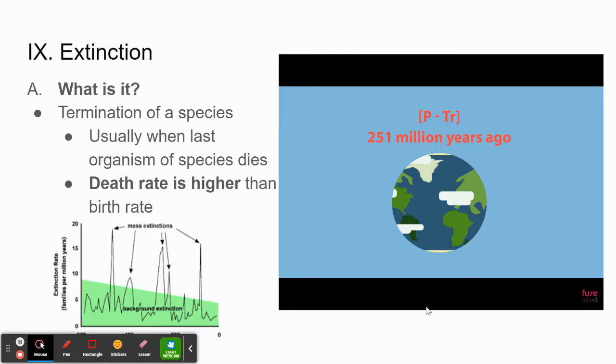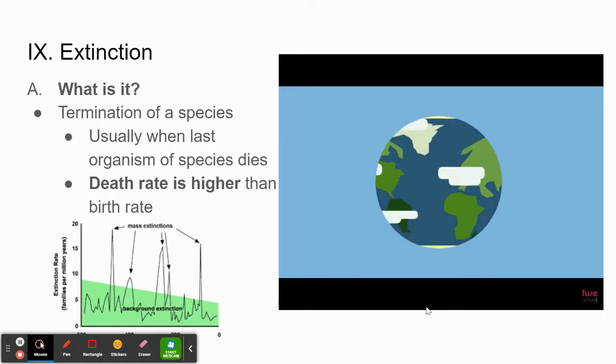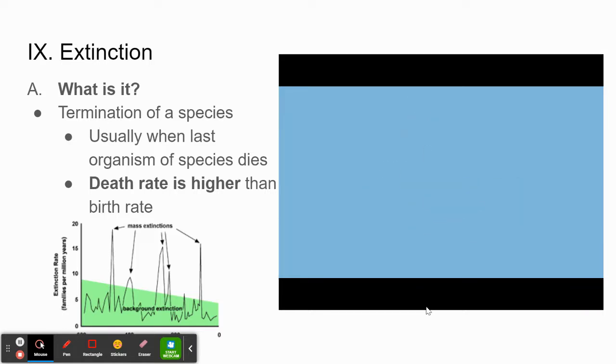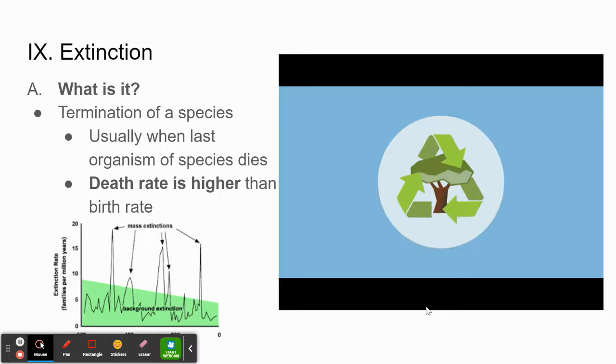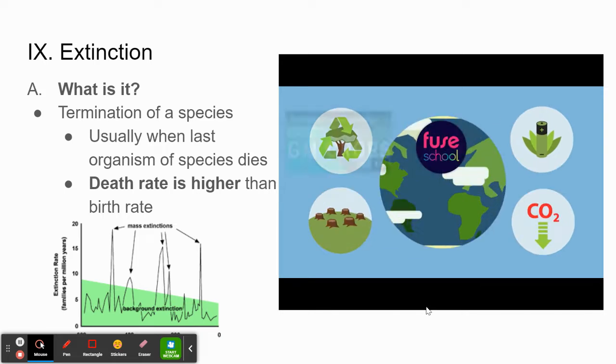This was probably due to a comet or asteroid impact. Today, many species are becoming extinct at an alarming rate. This is of great concern to biologists and ecologists. It is currently estimated that 50% of all living species will be extinct by the year 2100. But what can we do to slow down or halt this spiral of extinction? Stopping habitat destruction is a key starting point. As well as becoming greener, lowering our carbon footprint, and using sustainable products, we may be able to affect this, and it's up to all of us to play our part.